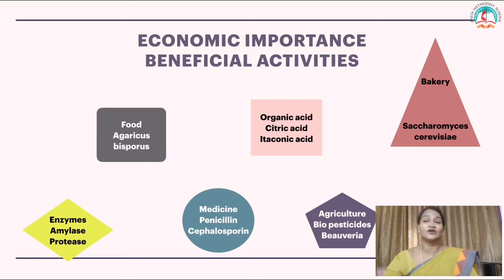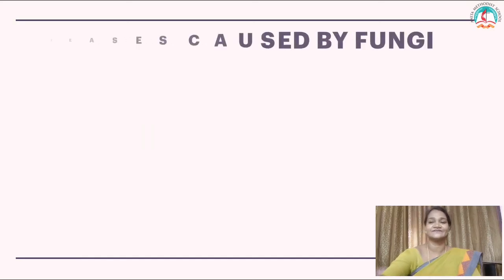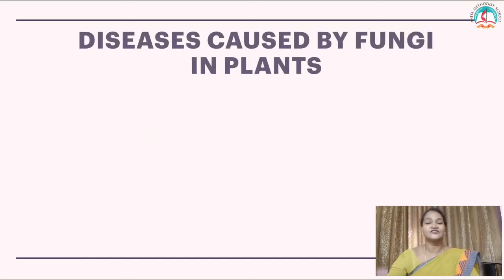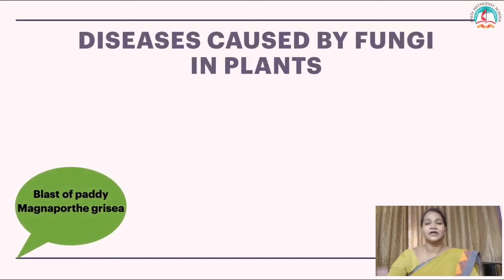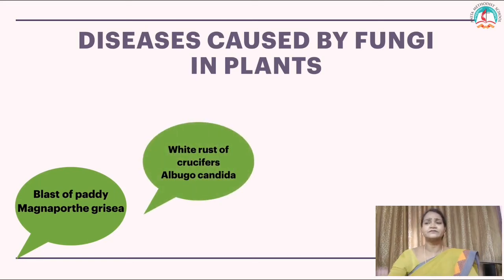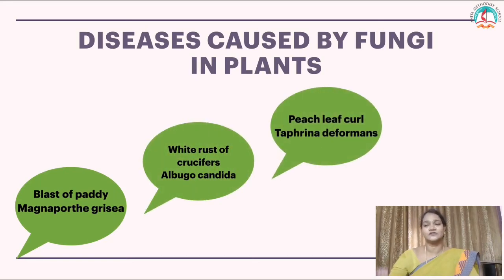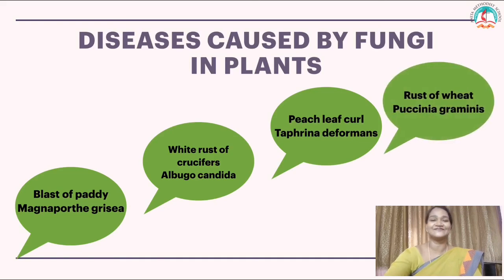Now look at the diseases caused by fungi. First in plants. In plants, blast of paddy caused by Magnaporthe grisea. White rust of crucifers caused by Albugo candida. Peach leaf curl caused by Taphrina deformans. Finally, rust of wheat caused by Puccinia graminis.